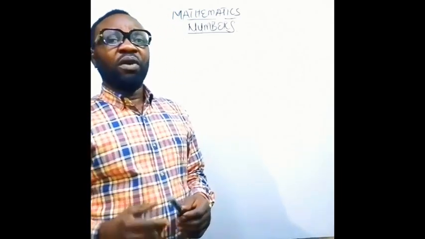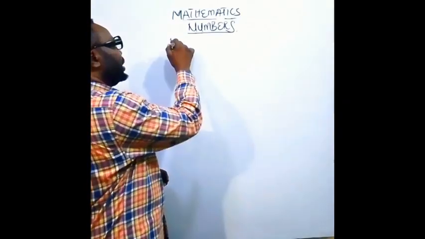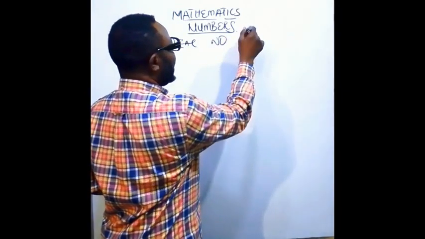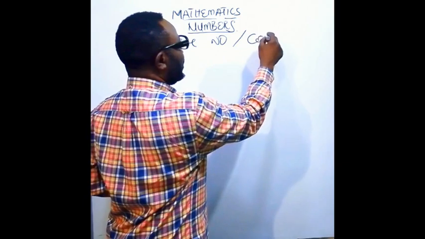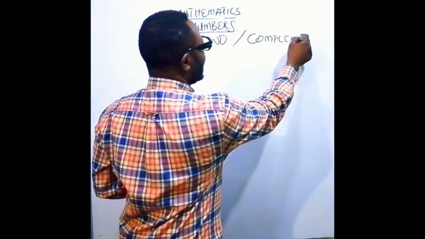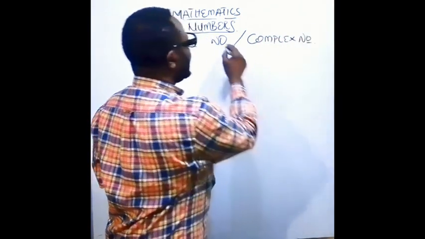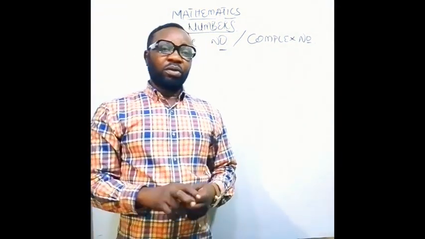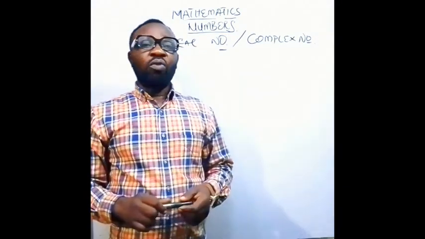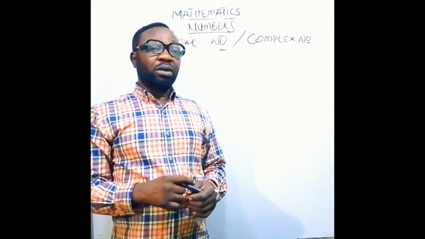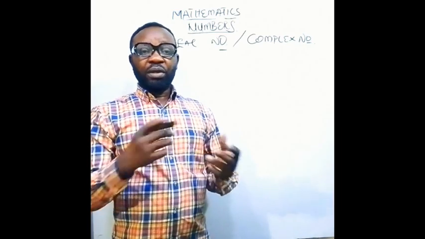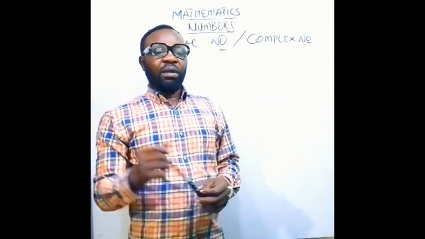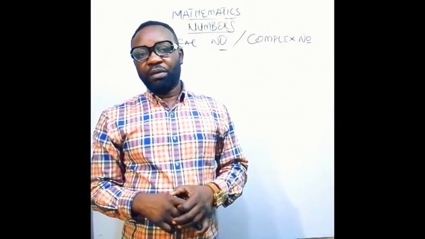We have the set of numbers we call the real numbers. We have another set of numbers we call the complex numbers. Now, according to what we are going to be having right now, we'll be focusing our attention on real numbers. In another class, we'll be dealing with complex numbers. Now, let's deal with real numbers.